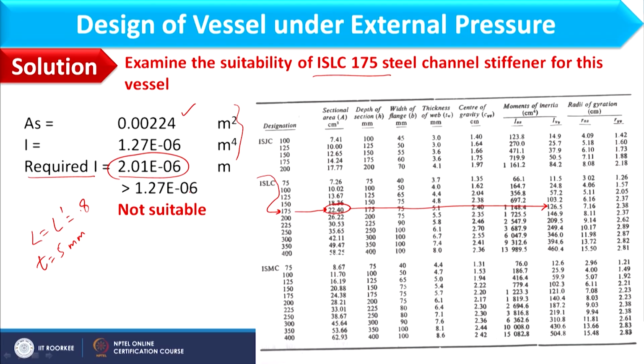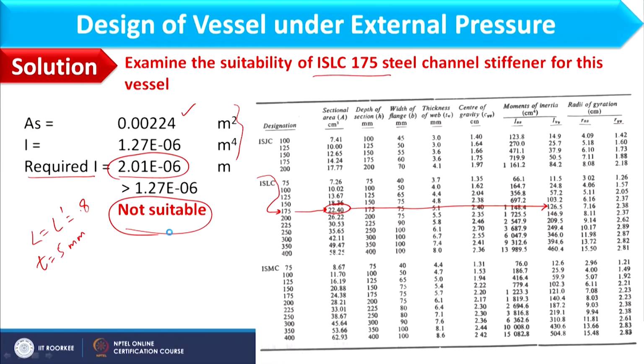As far as the condition is concerned, the required moment of inertia for the structure should be less than the moment of inertia of the stiffener. However, in this case it is coming larger, therefore the channel which is given in this problem is not suitable for the vessel. Okay. So this is found not suitable.